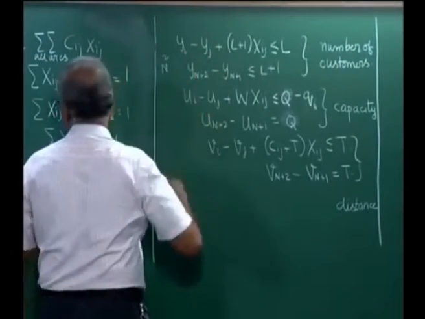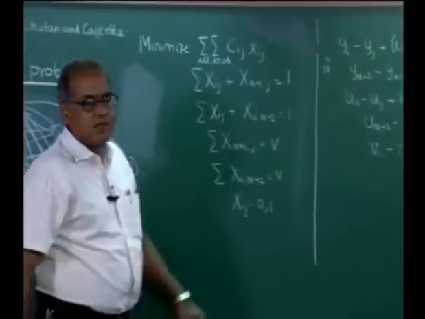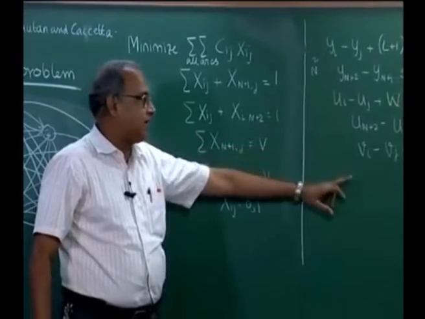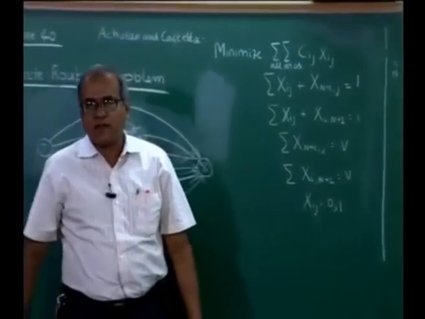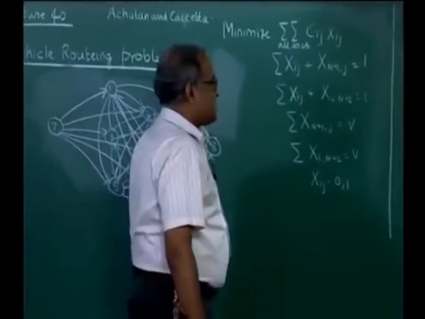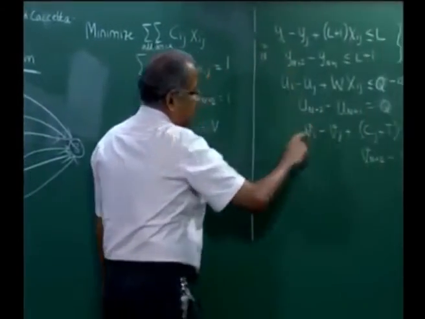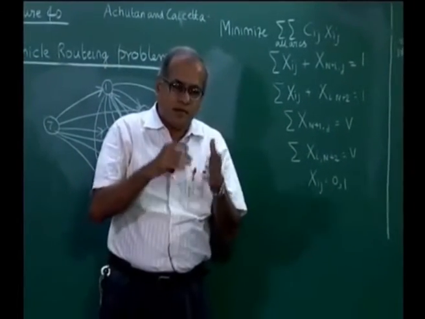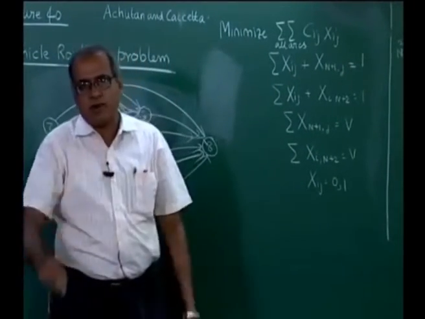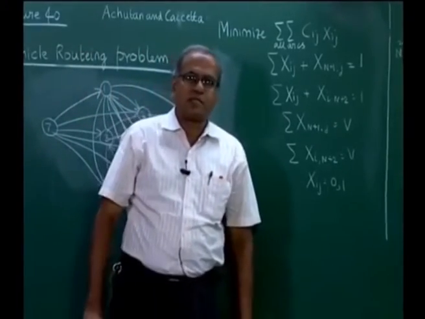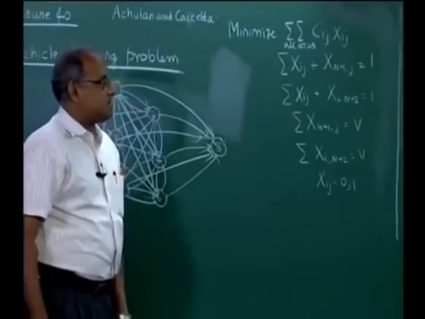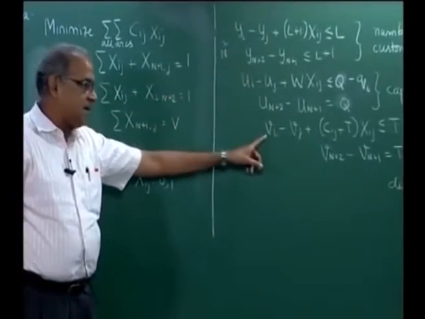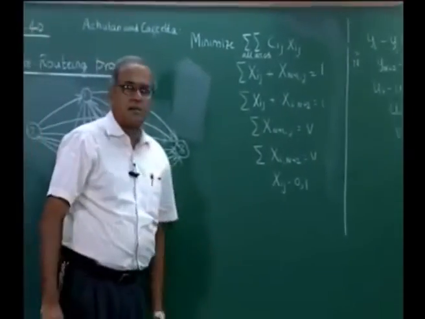So, in this example with 6 customers, there will be 8 y variables, another 8 u variables and another 8 v variables. The other catch of course is that the yi's, the u's and the v's are continuous. So, when we add this, the problem moves away from a 0 1 or a binary IP to a mixed IP, where some of these variables are continuous, the yi variables, the ui and the vi, whereas the xij's are binary.